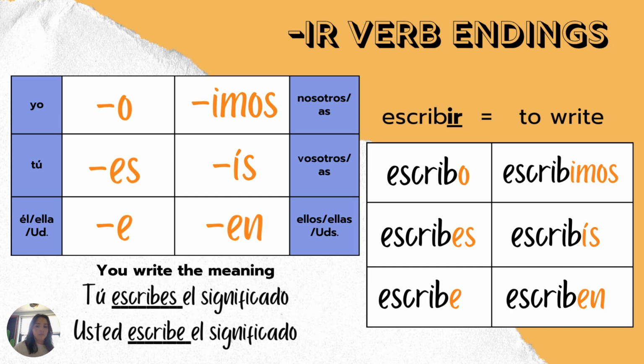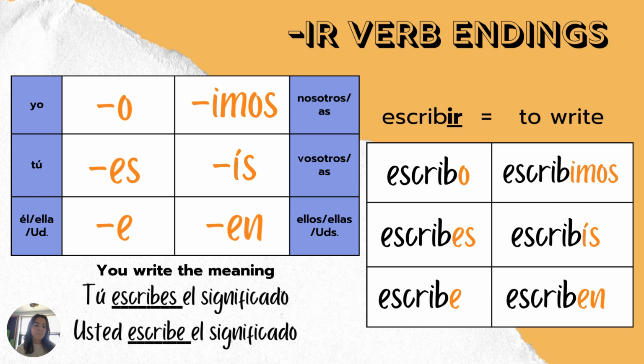So same deal. You're going to take off the last two letters of your verb. So my example here is escribir. You're going to take off that IR and you're left with escrib. So depending on who is doing that verb, you would take whatever the ending that corresponds with that subject pronoun and put it on that stem. So if I wanted to say you, informal, write, I'm going to take the es for the tú form and put it on the end of escrib. Tú escribes. Tú escribes el significado.